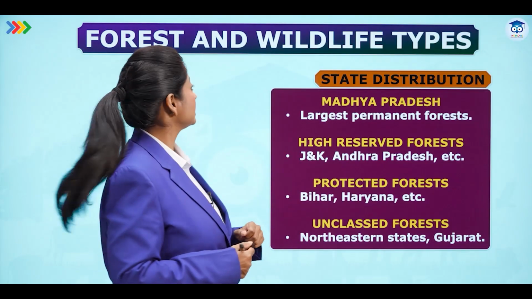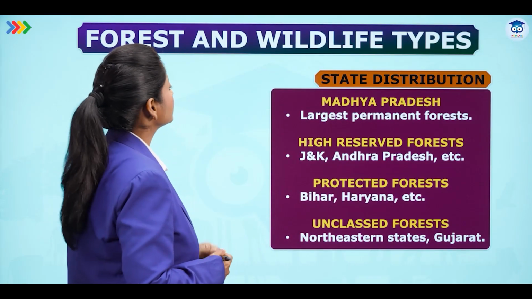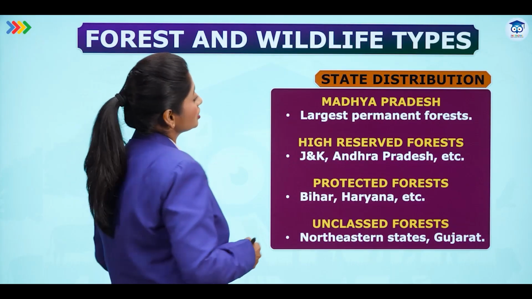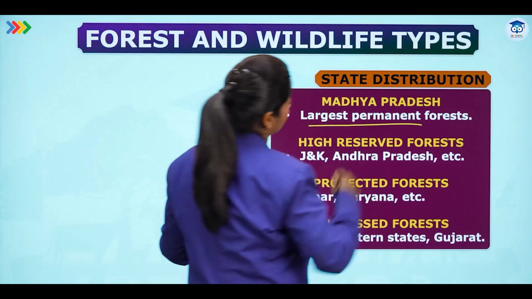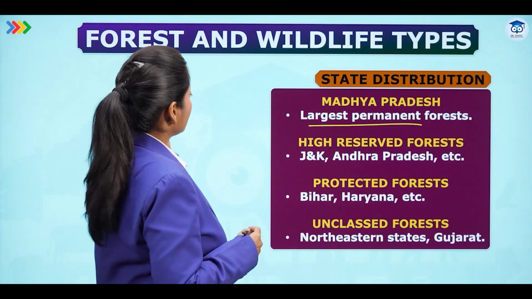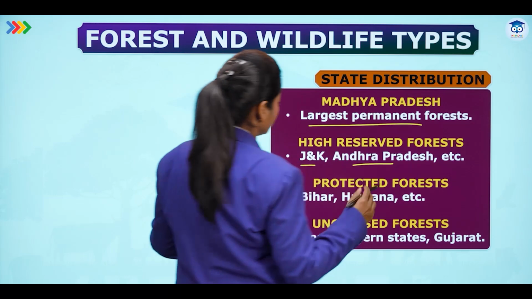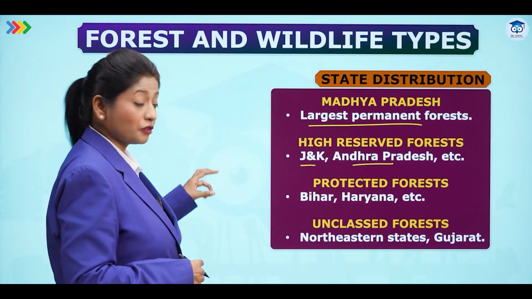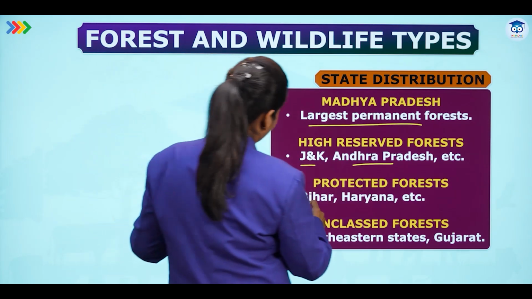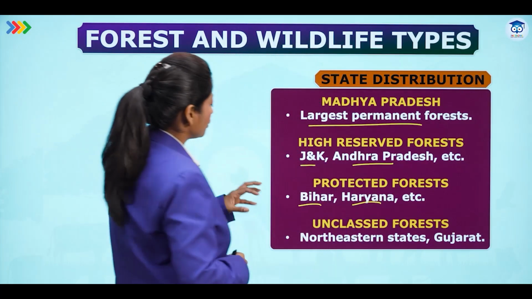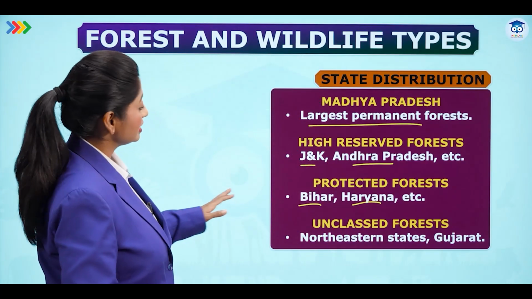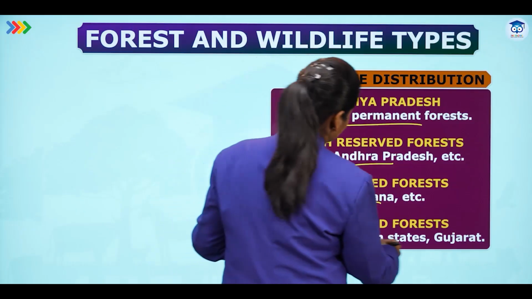State distribution, if we see, of the forest and wildlife types. Madhya Pradesh has the largest permanent forest. In Madhya Pradesh you will see a lot of it. Then reserved forest you will see in Jammu and Kashmir, Andhra Pradesh and regions like this. Protected forest you will find in Bihar and Haryana. Then unclassed forest you will see in northeastern states as well as Gujarat.